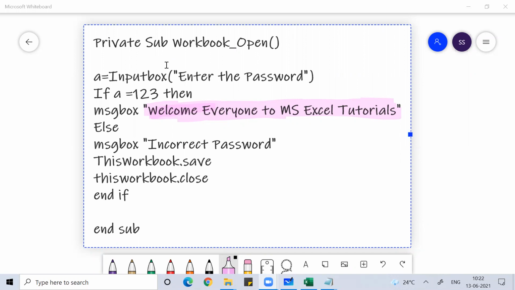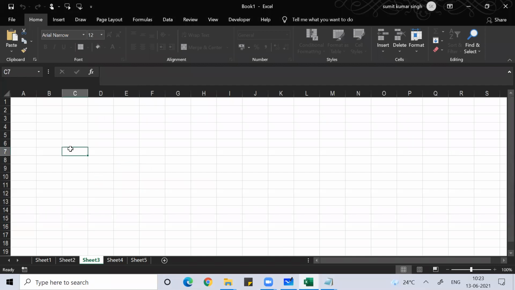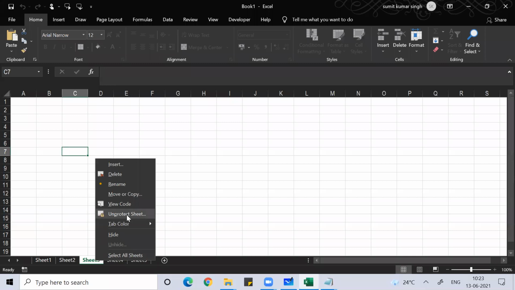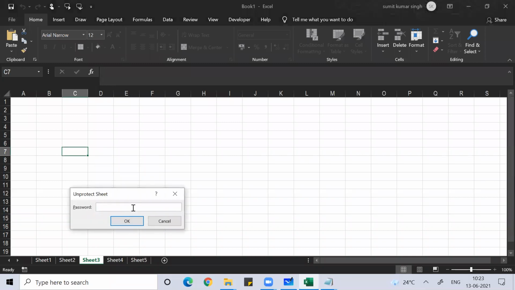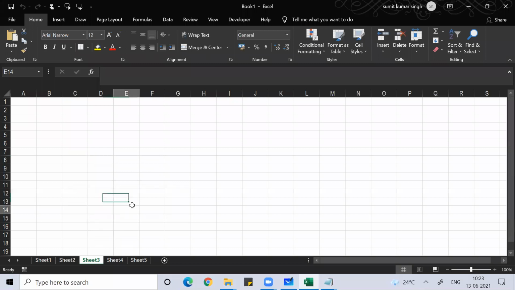Yeah, Mohan, just now I told you, I hope you understood. You can protect the sheet. When you protect or unprotect the sheet, it is now asking me for a password. So I'll put the password. Now I can do anything.